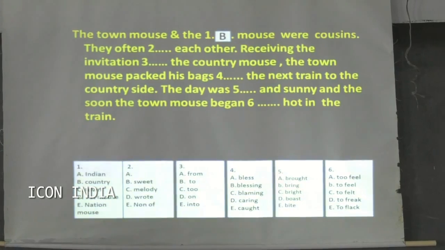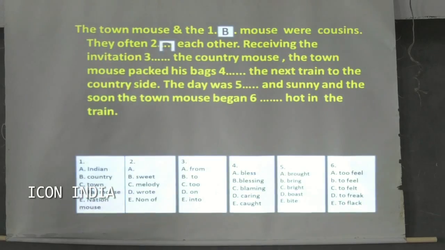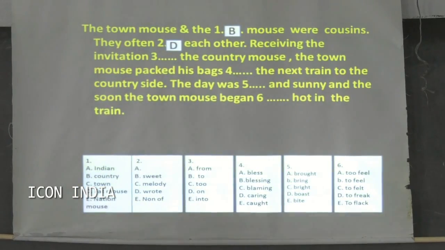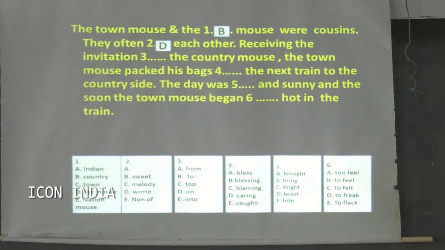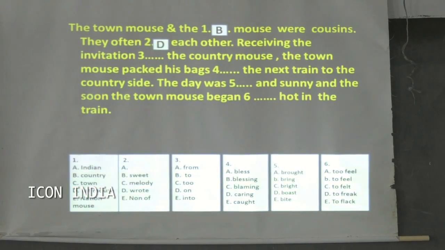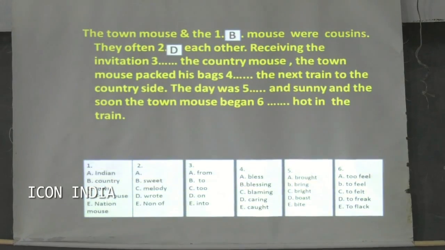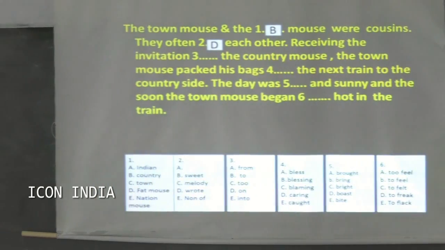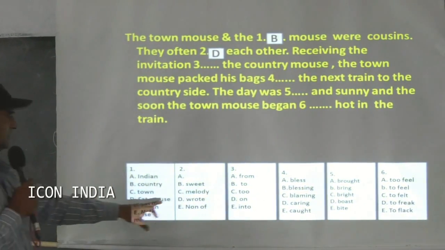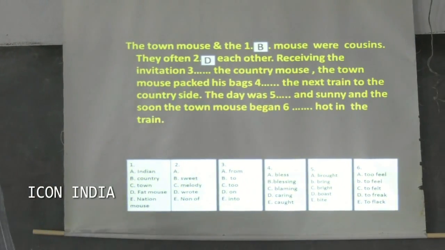Wrote. So in this, what is the right answer? D. So apply D. So this is one, D is right. How do you catch that D is the right one? How can you judge it yourself as D? Why should you not opt for melody, sweet, or none of these? Why don't you opt for this one?